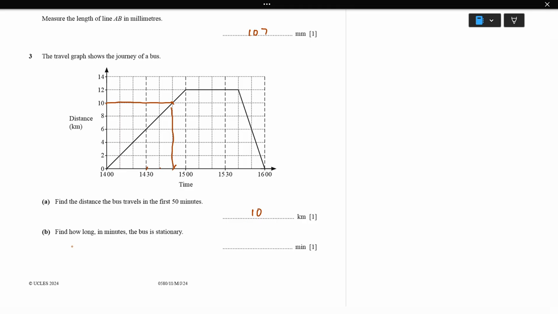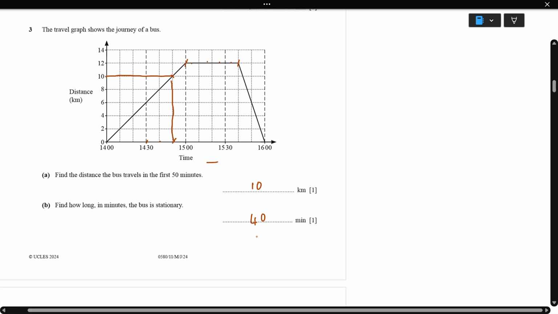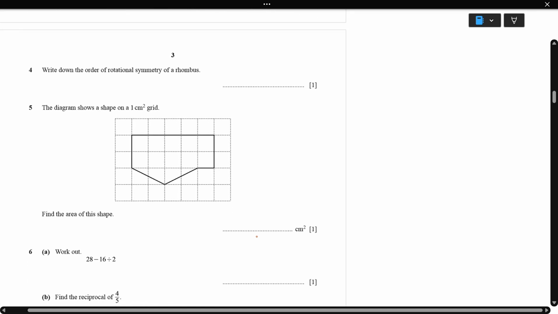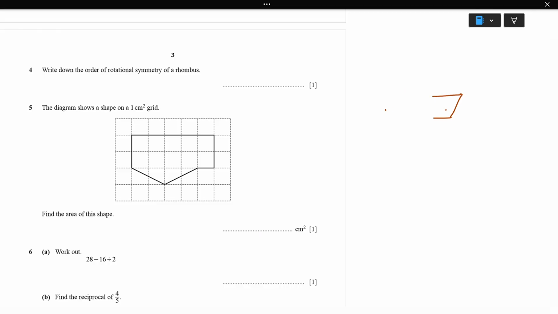Next, find how long in minutes the bus is stationary. Stationary is here to here, so it's taking rest. Okay, so here 1, 2, 3, 4 boxes, which is 40 minutes. Next, write down the order of rotational symmetry of a rhombus. Rhombus has all 4 sides equal, so we need to rotate 360 degrees, one full rotation. When we rotate, 2 times we'll get the same shape. So it's the rotational symmetry of 2.